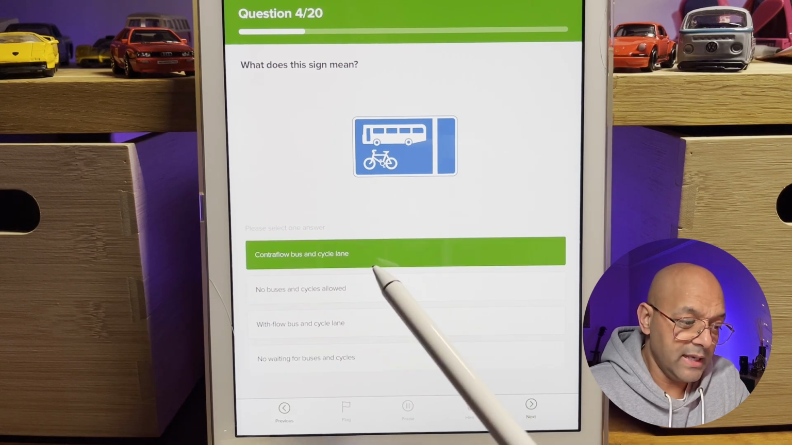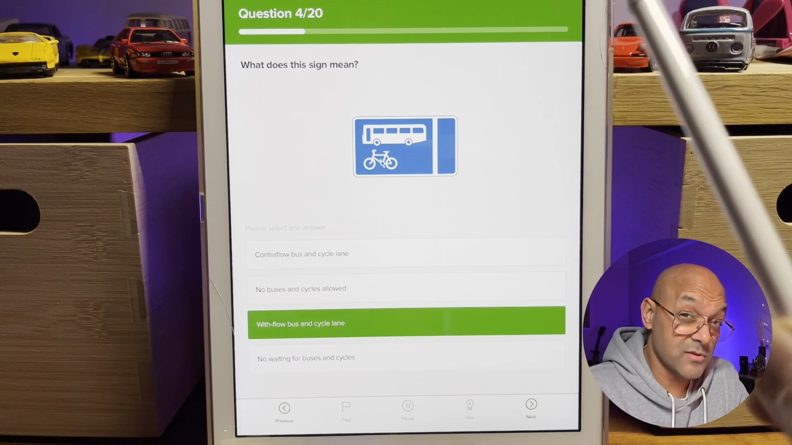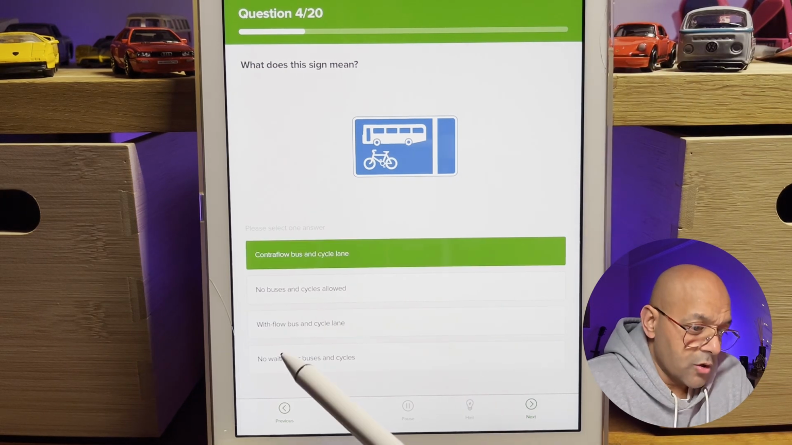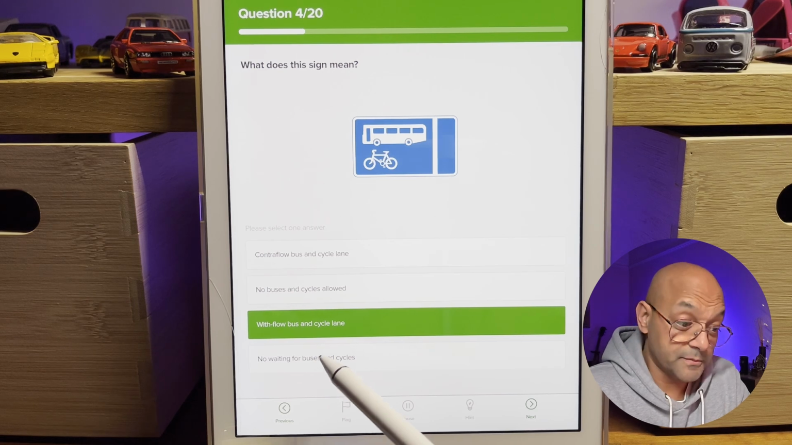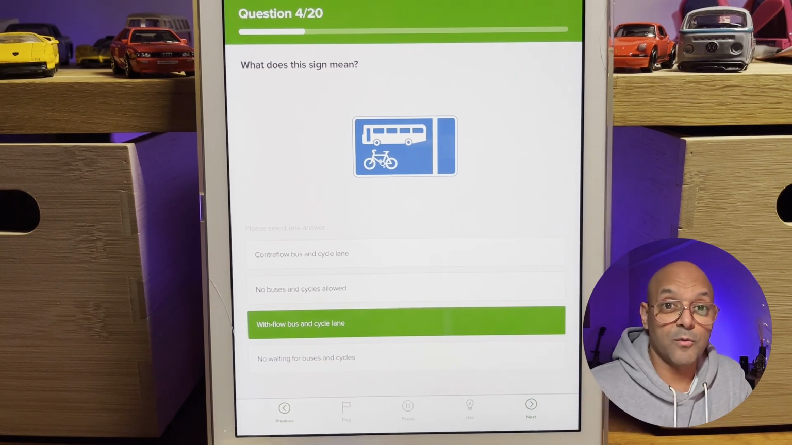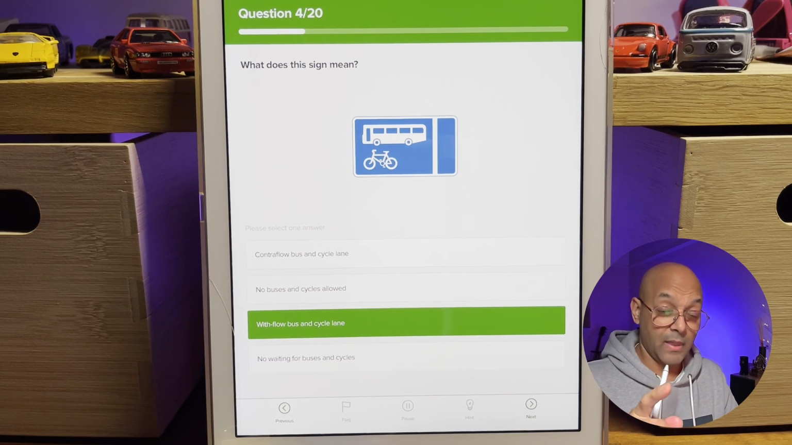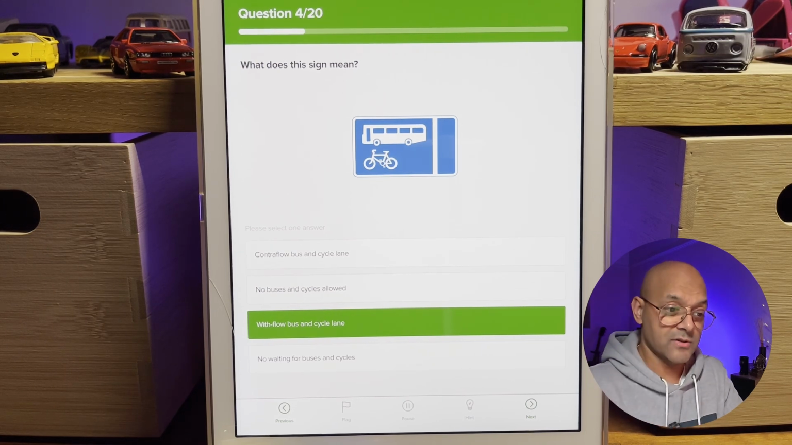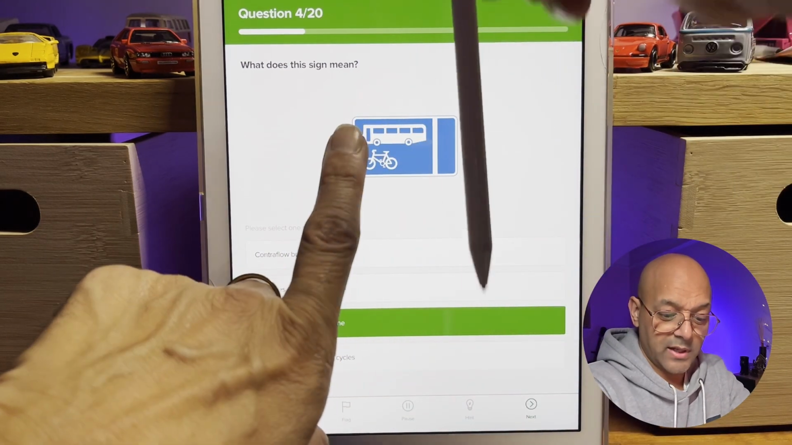Okay, so we're left with either A or C. Remember, we look at the shape of the sign. That tells us a lot of information. Is it a contraflow bus lane and cycle, or is it a with flow bus lane and cycle? There's no arrows on it, so that means it's not a contraflow. Contraflow will tell you it's going the opposite way, so you potentially have like 2 lanes going up, 1 lane coming down. So you might have here 2 lanes going up this way, 1 lane coming down.